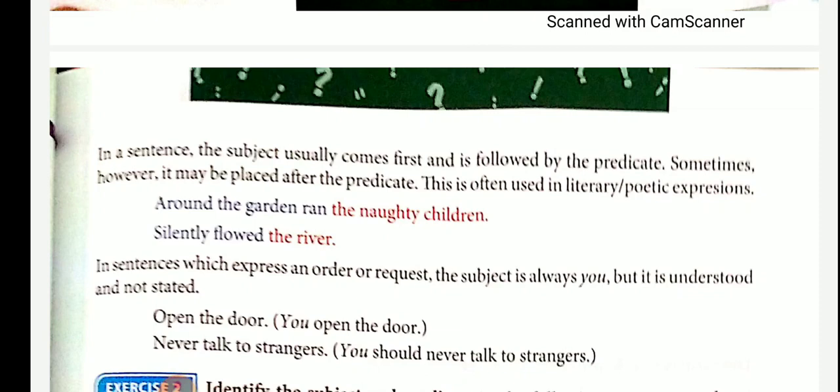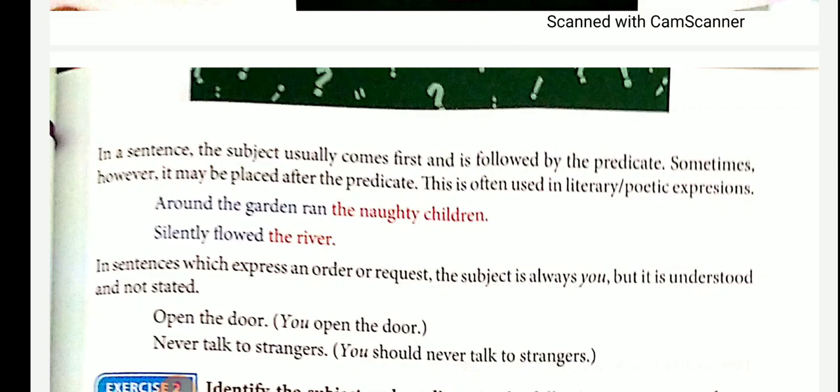In sentences which express an order or request, the subject is always you, but it is understood and not stated. This is very important. This kind of sentence is called an imperative sentence. The subject will be you. Example: Open the door. The meaning is, you open the door. Never talk to strangers. The meaning is, you should never talk to strangers. Exercise 2.